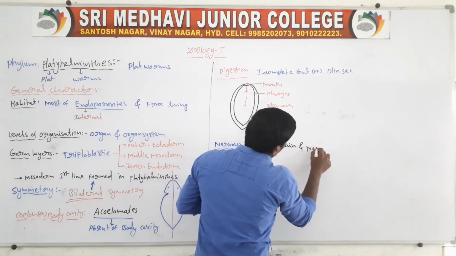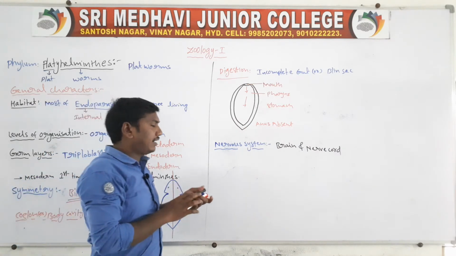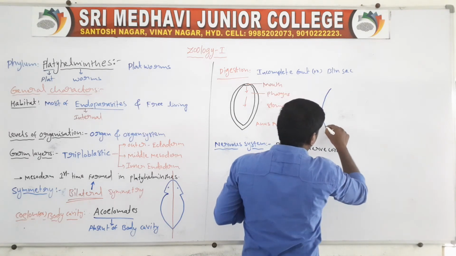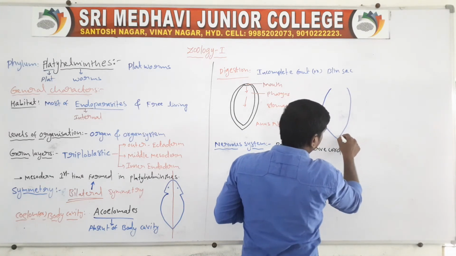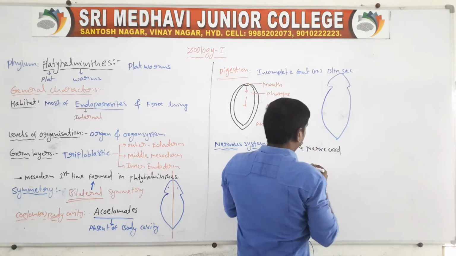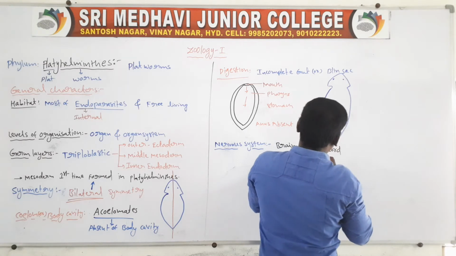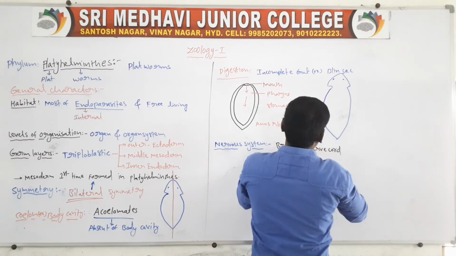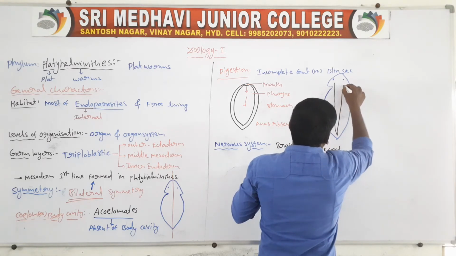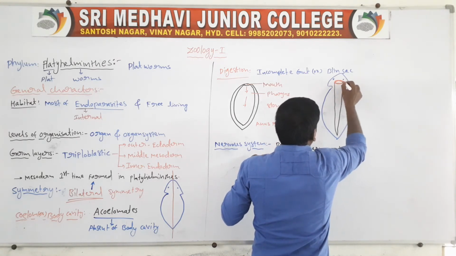For example, in this animal these are the brain and the nerve cord.